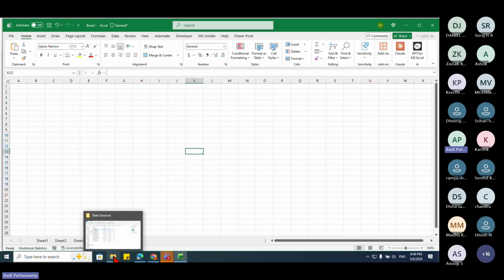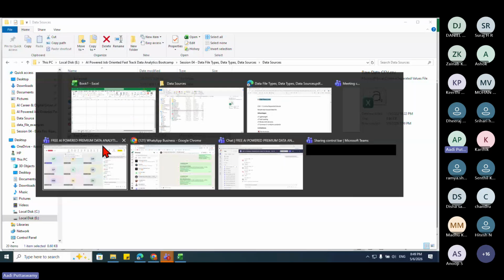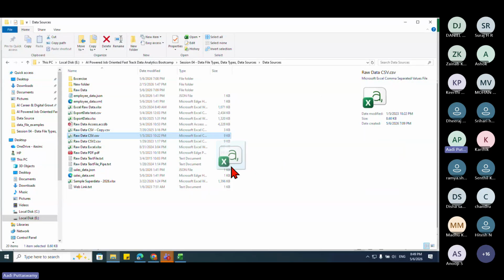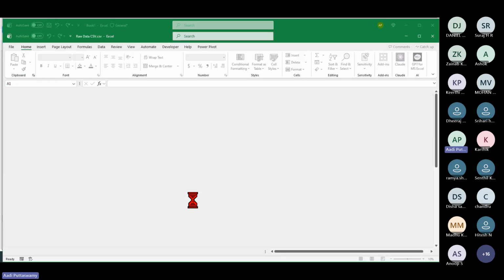Let me just show you one CSV file. So you can see that I have this simple CSV file, this raw data .csv. This CSV file, keep in mind, is always stored with delimiters, that is, comma separated. Now you just observe, I'll just drag it and drop it in the Excel file. See, I'll drag it and drop it here. Now I'm opening this in Excel.